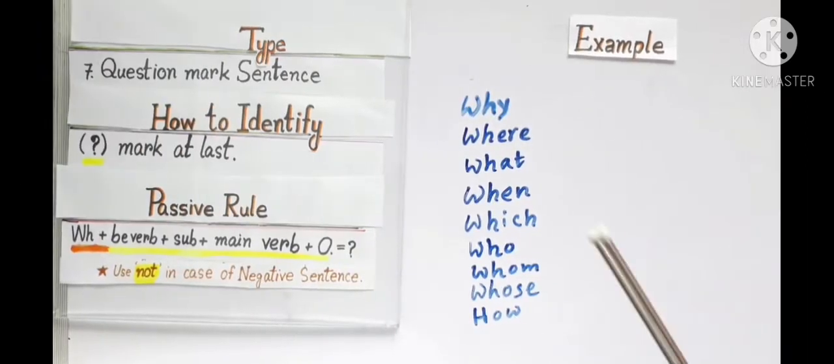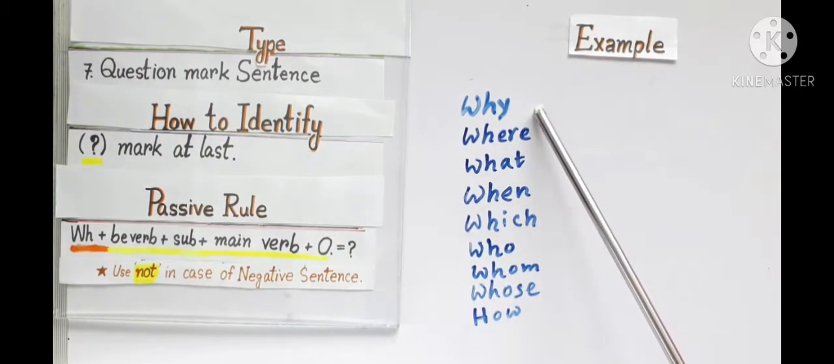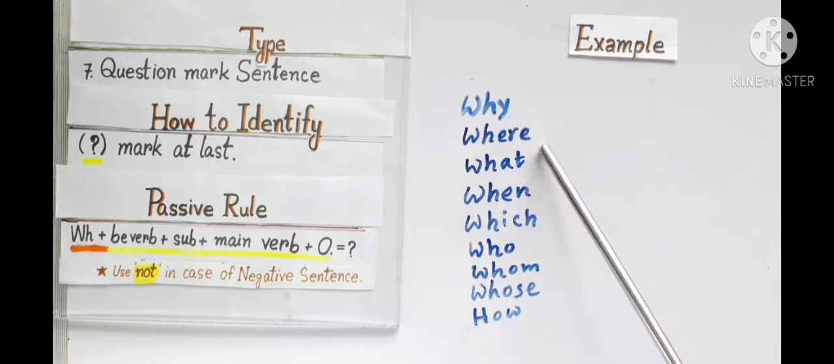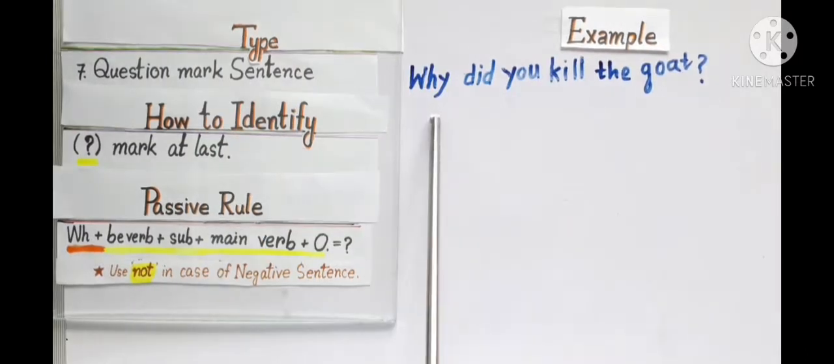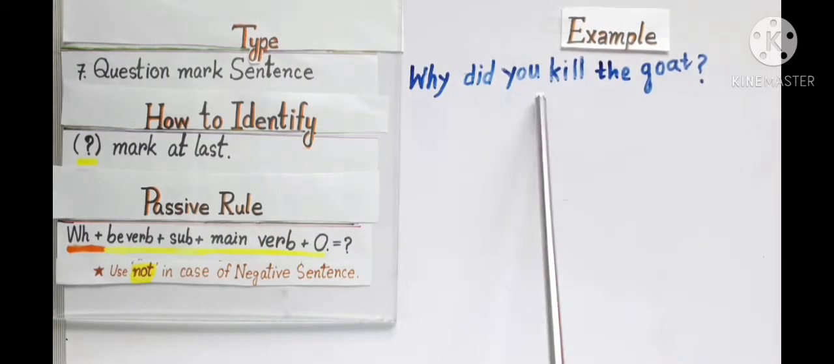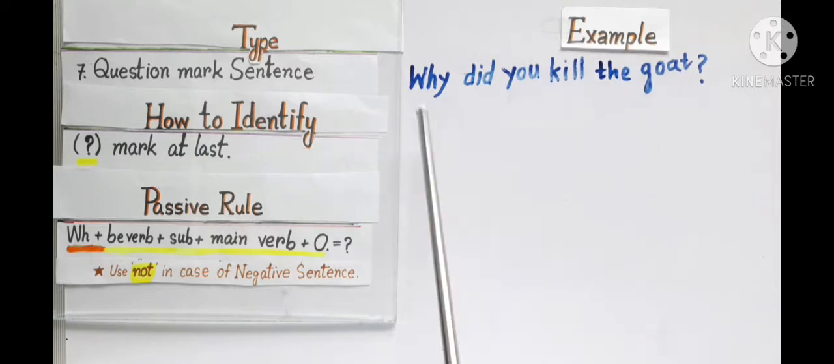Here I give you some WH words so that you can easily identify the question mark of WH word: why, where, what, when, which, who, whom, whose, how, etc. are WH words. Now look at this sentence. Why did you kill the goat? It is a question with WH word why.